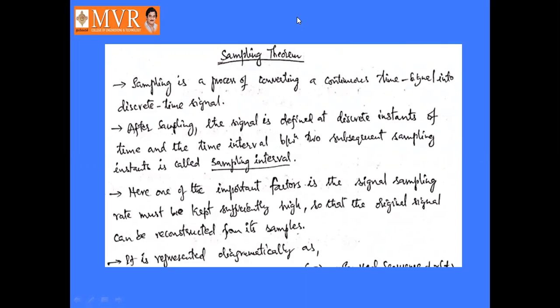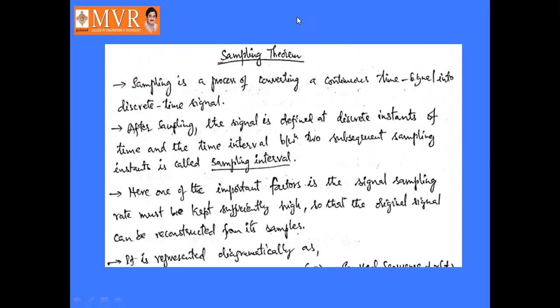First of all, sampling is nothing but a process of converting a continuous time signal into a discrete time signal. Here the continuous time signal will flow continuously up to infinity. So how to convert this continuous time signal into a discrete time signal? Let us take the sample of the continuous time signal and it can be frozen for some time, so that we can divide this into equal intervals of time. That is called a discrete time signal. So the process of converting the continuous time signal into a discrete time signal is called the sampling process.